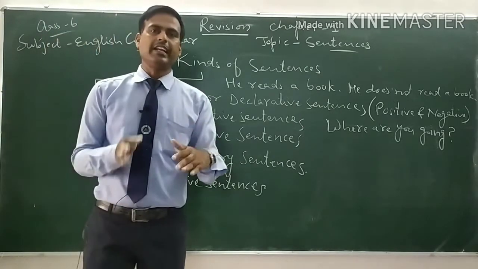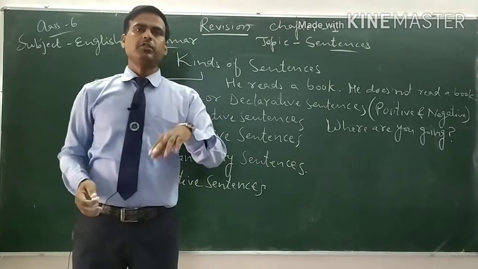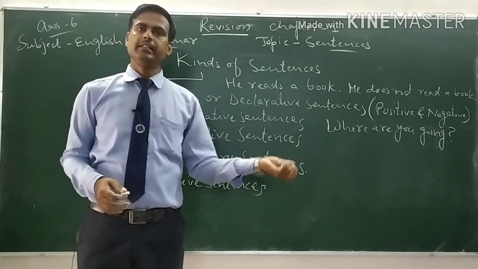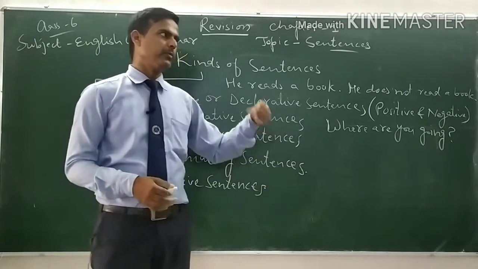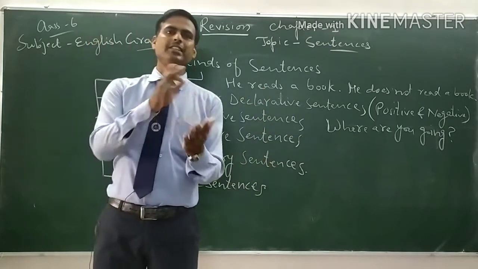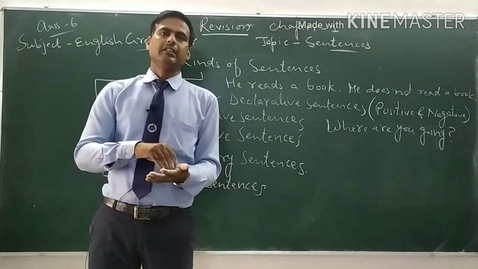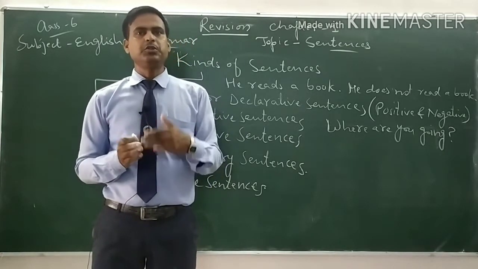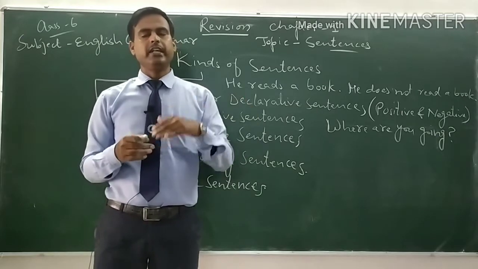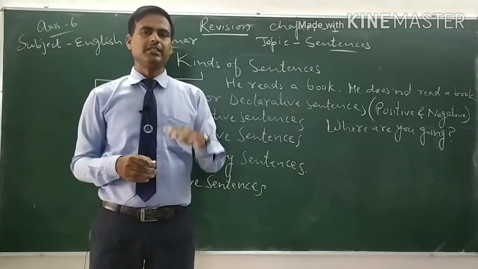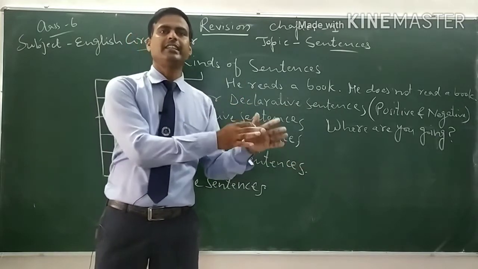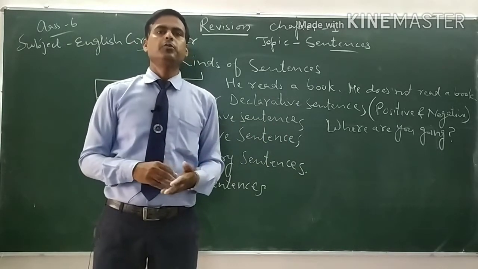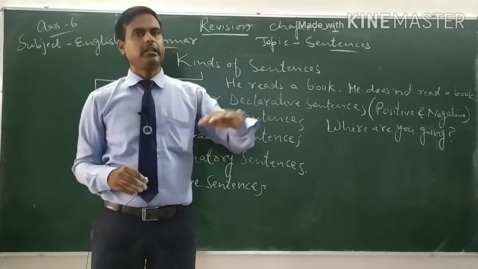Imperative sentences can also be divided into 2 parts. One is affirmative, positive, and second is negative. If the sentence is positive, we will start directly with the main verb, and the subject you is always hidden. We never write the subject because it is always you and that is hidden. And in negative sentences we use don't and then the main verb.